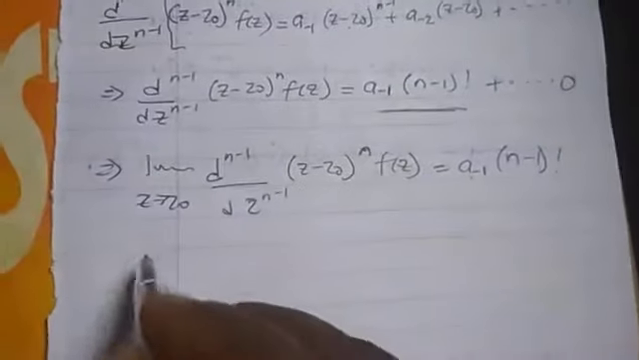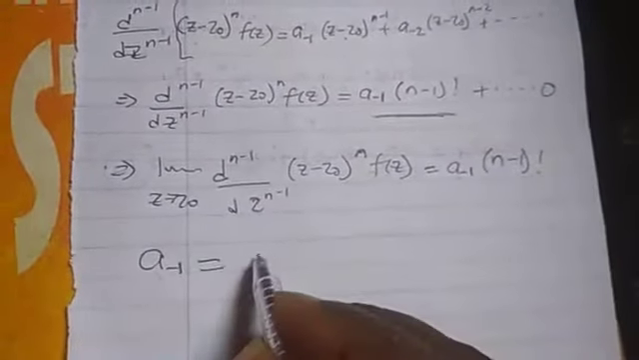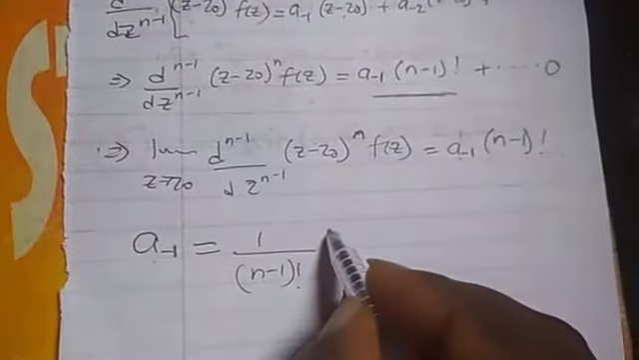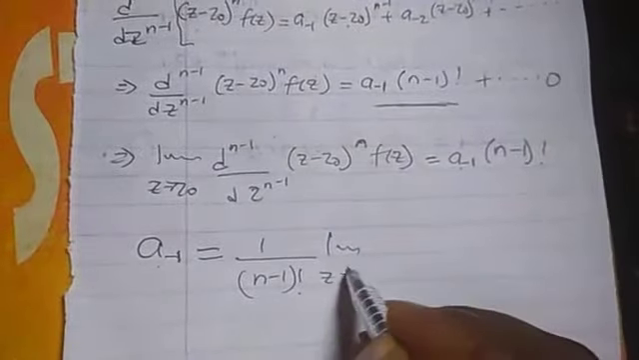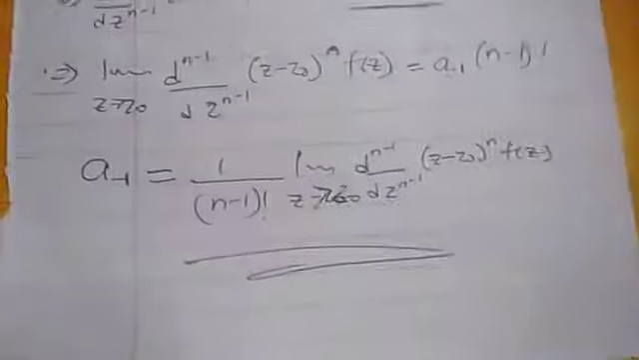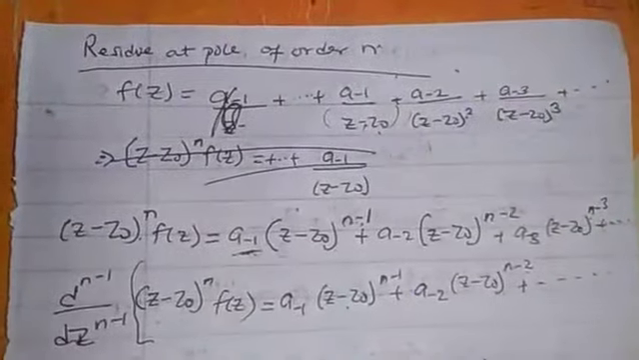m minus 1 factorial. Now let us make a minus 1 the subject of the formula, which is what we are looking for. That will be 1 over m minus 1 factorial, limit as z tends to z naught. So this is what we are going to have. So this is called the residue for a pole of order m. And that's our proof.